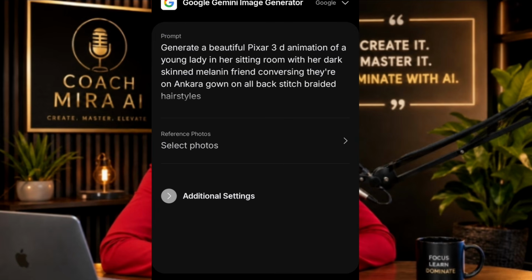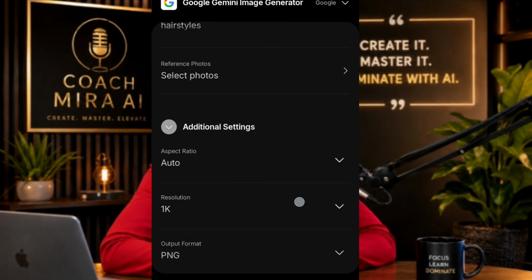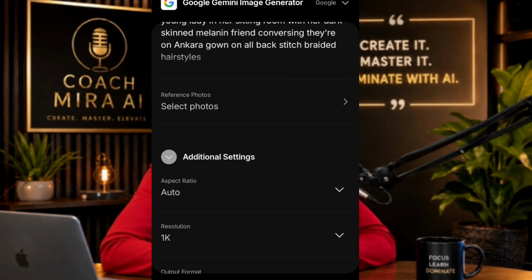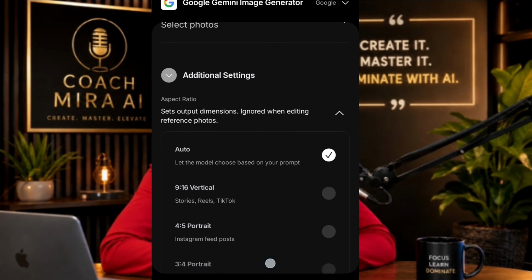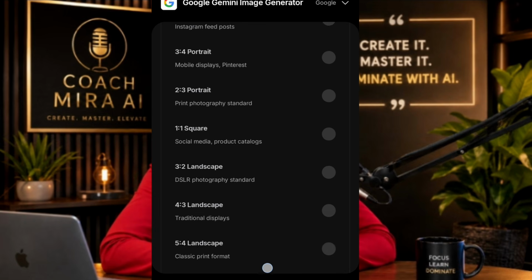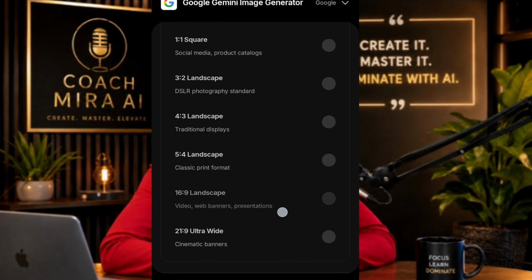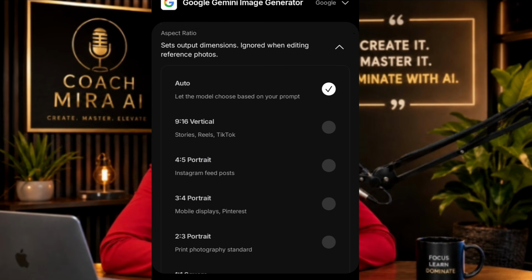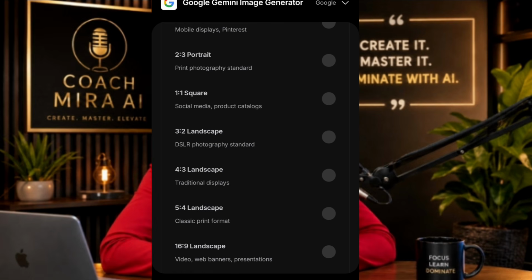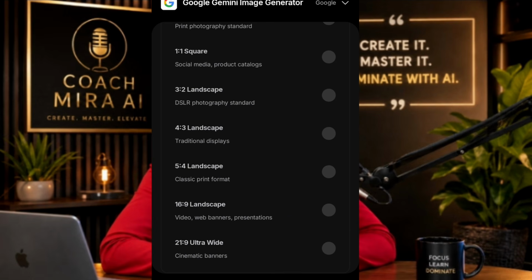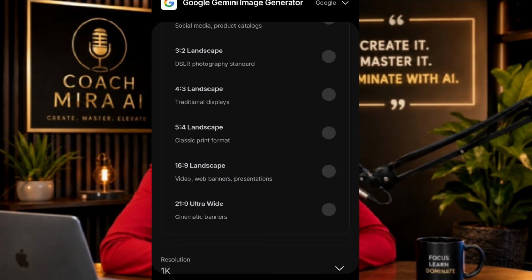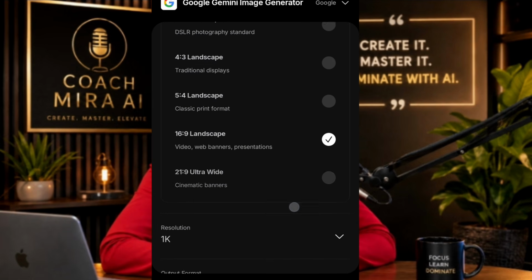Now there's something else I want to add before I generate it. You see here that says reference photos, and here that says additional settings. Just click on additional settings and choose your preferred aspect ratio. Here that says aspect ratio auto, click on it. Then you're going to see 16 by 9, 9 by 16, 4 by 5, 3 by 4, 2 by 3, 1 by 1, 3 by 2, 4 by 3, 5 by 4. So click on 16 by 9 and scroll down.